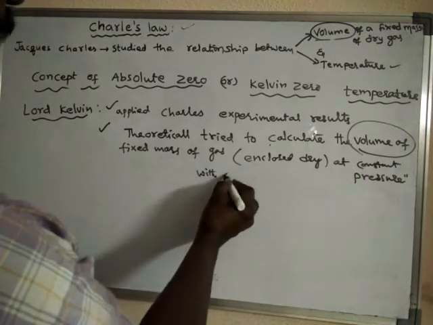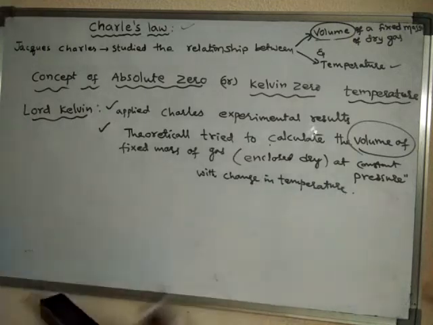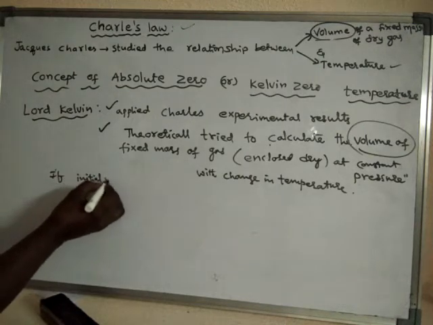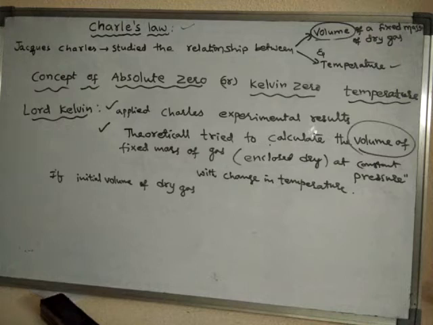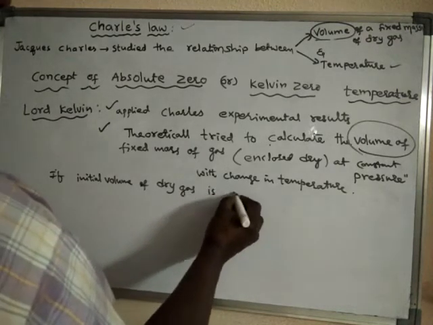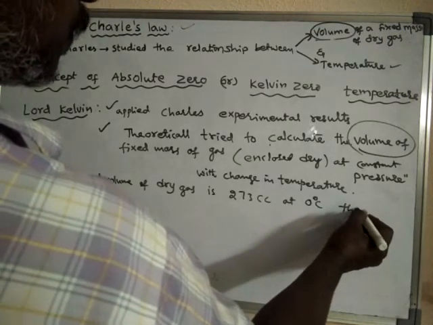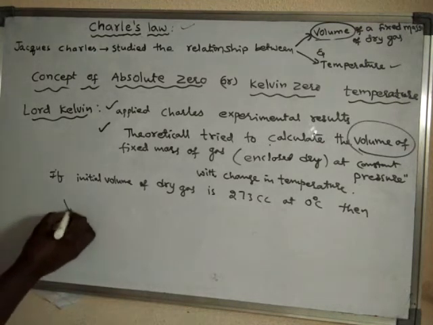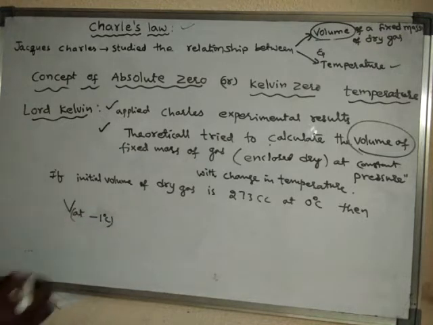He considered that if the initial volume of dry gas is 273 cc at 0 degree centigrade, then what is its volume at minus 1 degree centigrade?